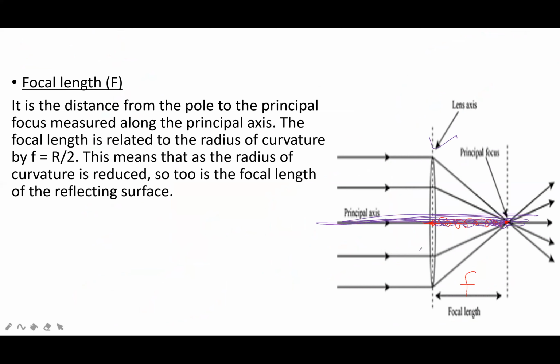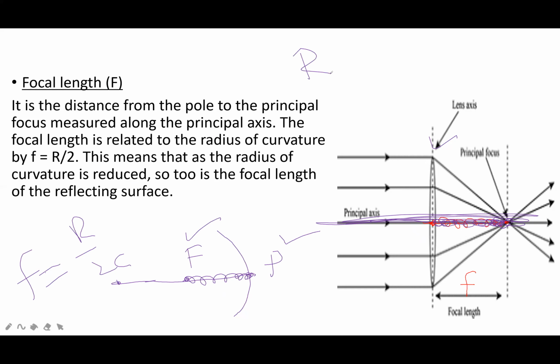If this is pole, this is focus point, this is center of curvature, then this distance is called focal length. So the distance between the pole and the principal focus is called focal length. It is the distance from the pole to the principal focus measured along the principal axis. The focal length is related to the radius of curvature. Focal length will always be equal to half of radius. Radius will be equal to 2 times that of focal length.